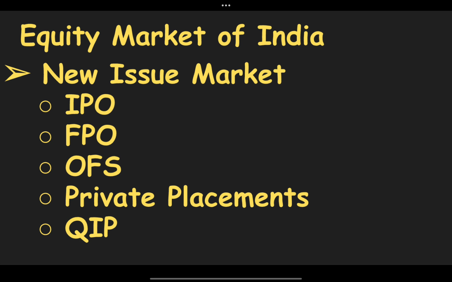Next is the OFS, which is known as the offer for sale. It is the simplest method used by the promoters of public companies, especially in India, to sell their shares through a bidding platform on the stock exchange, reducing their holding in a straightforward auction process. Next one is the private placement. It is the sale of stock shares or bonds to pre-selected investors and institutions rather than publicly on the open market. It is an alternative to an initial public offering for a company seeking to raise capital for expansion.